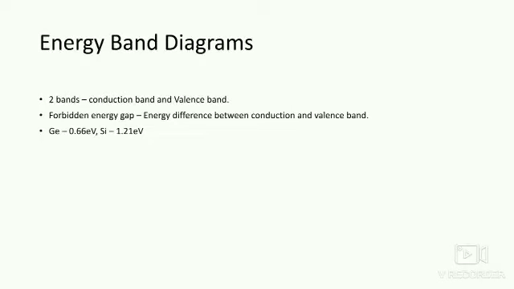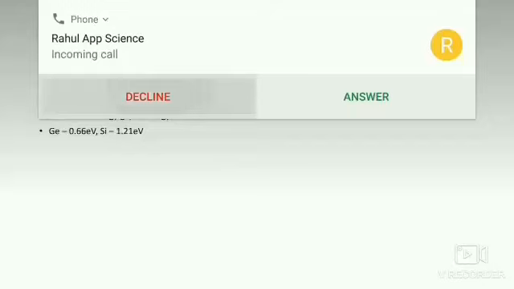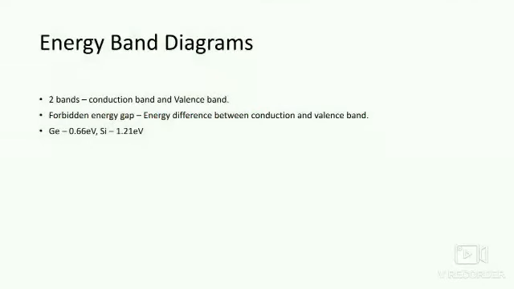So let us look at the energy band diagram. Using the energy band diagram too, we can classify the materials. We can identify whether the materials are conductor, semiconductor or insulator. Let us look at the energy band diagram. We have two bands. One is called the conduction band. The second one is called the valence band.